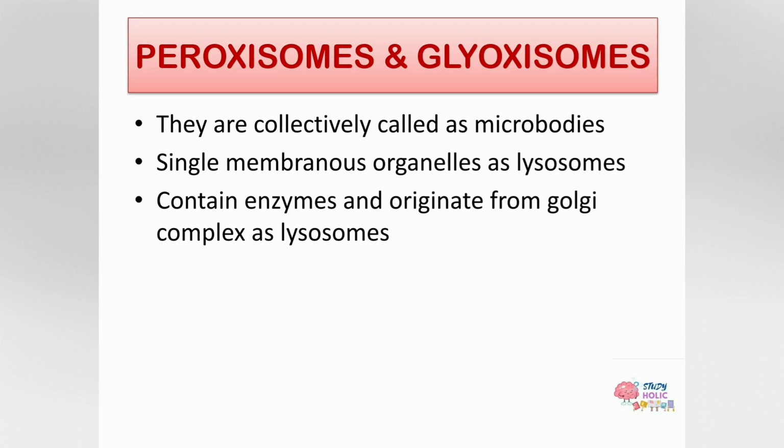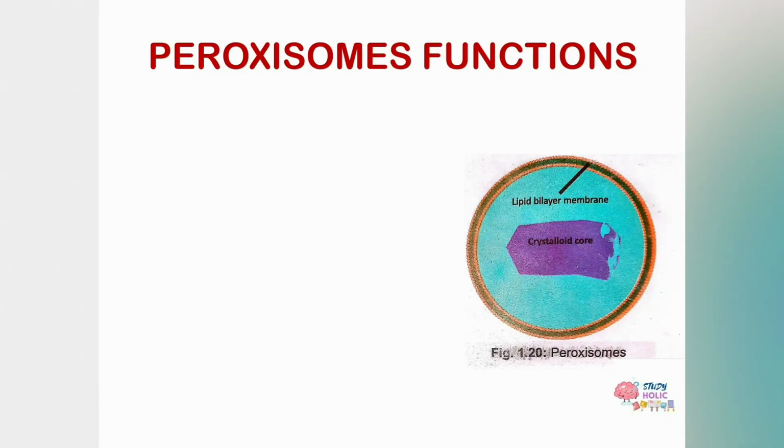Let's discuss first about peroxisomes. As I've discussed earlier, peroxisomes and glyoxysomes contain enzymes. The enzymes present in peroxisomes are some oxidative enzymes: peroxidases, catalases, and glycolic acid oxidases. So how did the name peroxisome come?